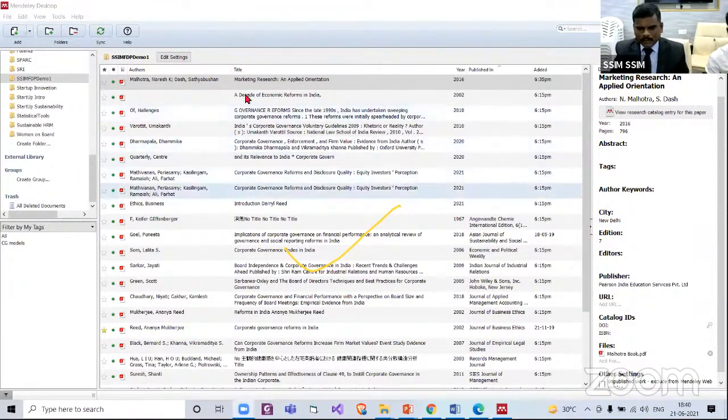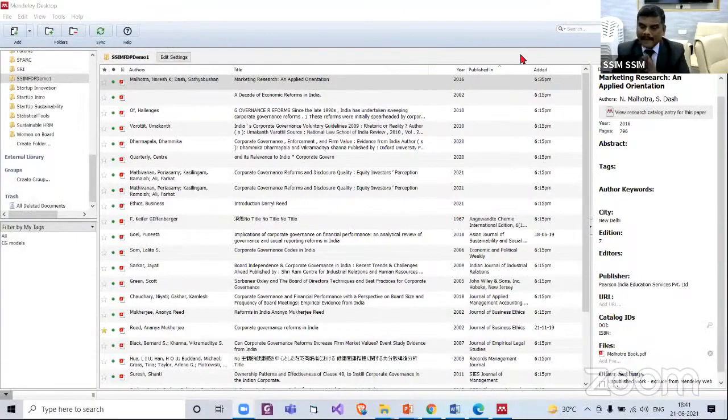Right. Now you see here that reference has come, as well as the PDF file is there. So this is how you have to enter your references manually. Yes, this is how we have to enter manually.